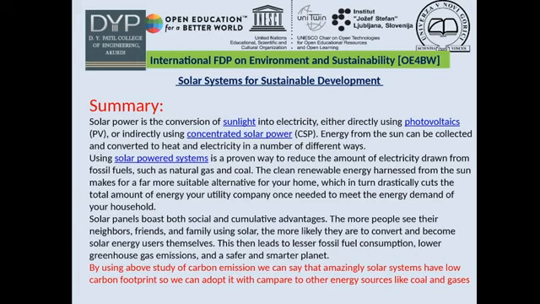By using the above study of carbon emission, we can say that solar systems have low carbon footprints, so we can adopt them compared to other energy sources like coal and gas. This proves that solar systems are a sustainable solution for power generation.